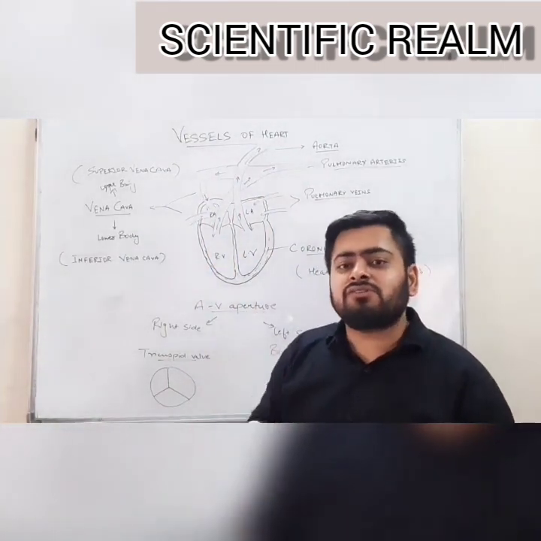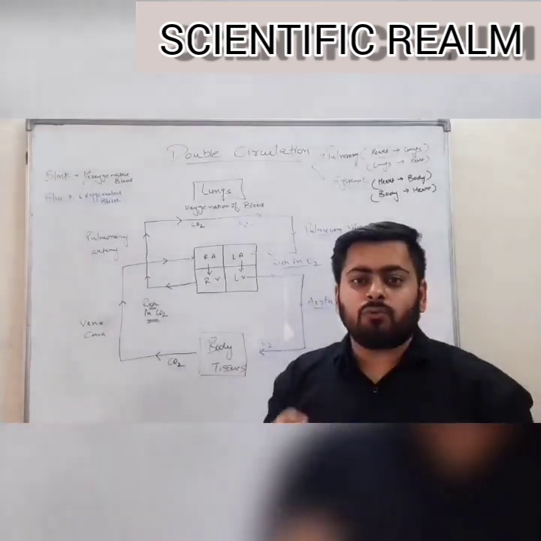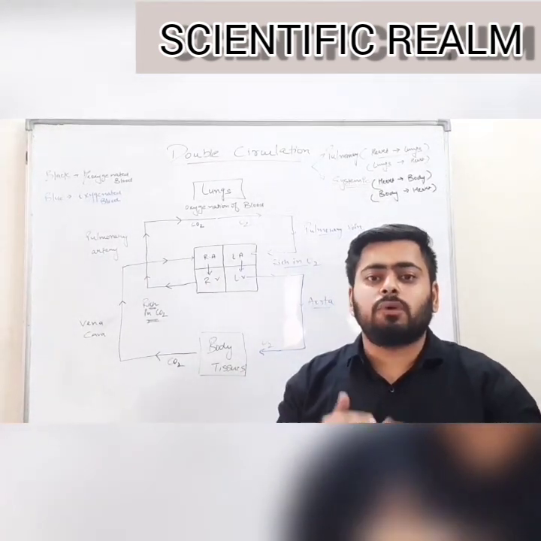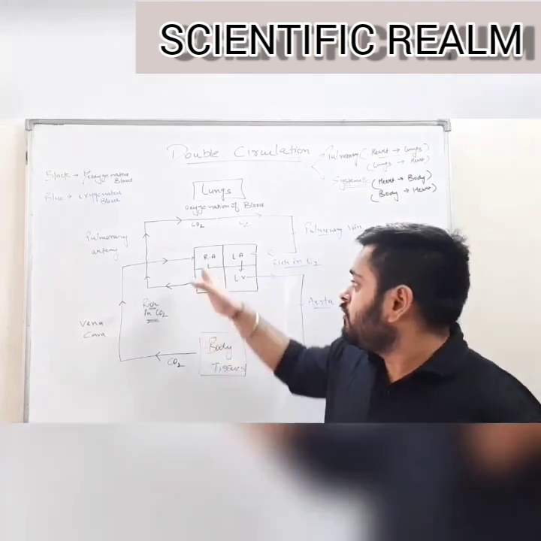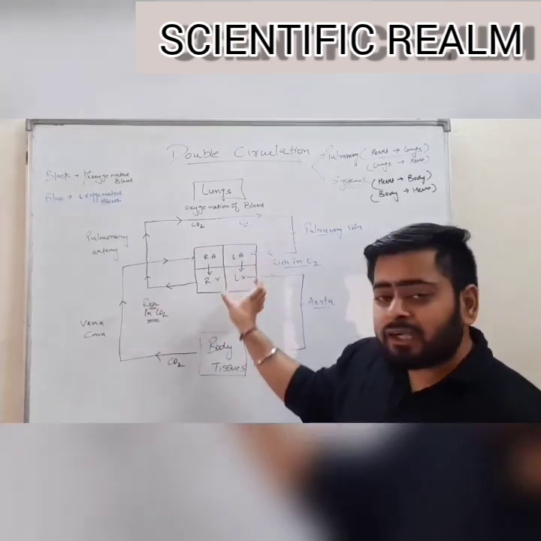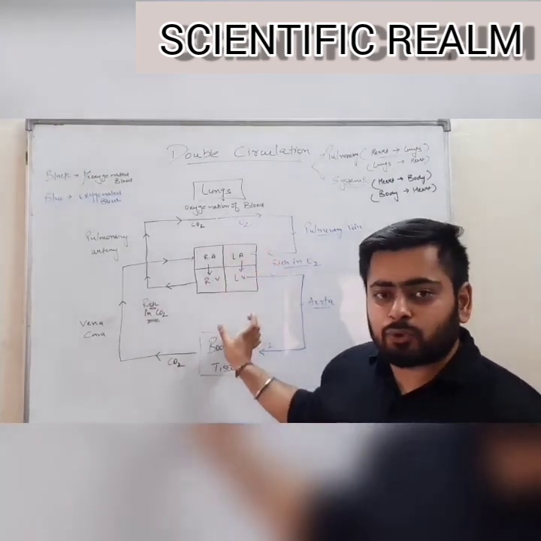Let us study the details of double circulation. Let's now study what is double circulation. Double circulation means that the blood flows from the heart 2 times. One time from the total right portion of the heart and 1 time from the total left portion of the heart.